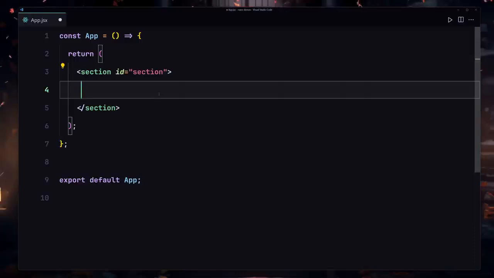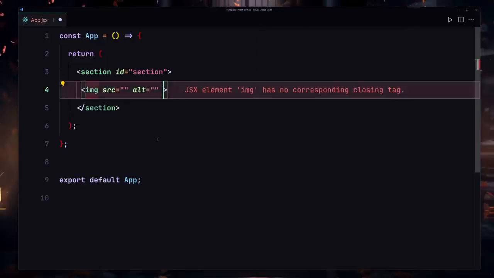The next thing that you have to keep in mind is that in JSX you have to close all of your tags. In HTML that wasn't necessary, like if you want to work with images, you would just create your image and you don't even have to close that if you don't want to. But in JSX you have to close it, as you can see right here. So if I just remove that, it will give us that error right here, like JSX element image has no corresponding closing tag.